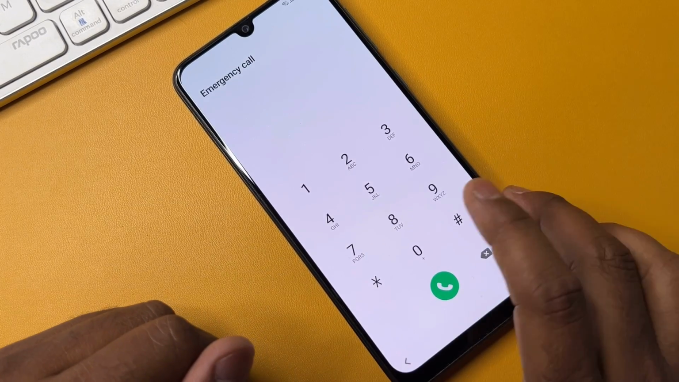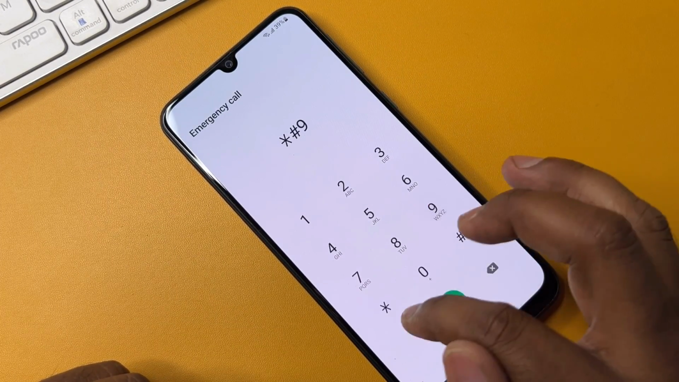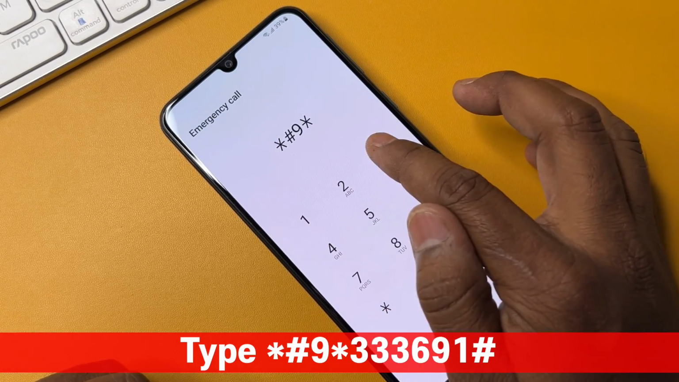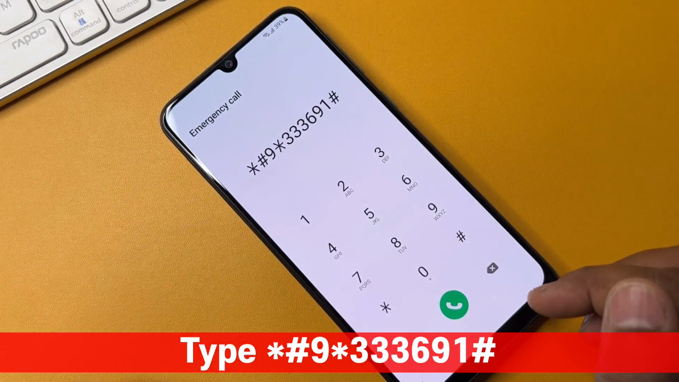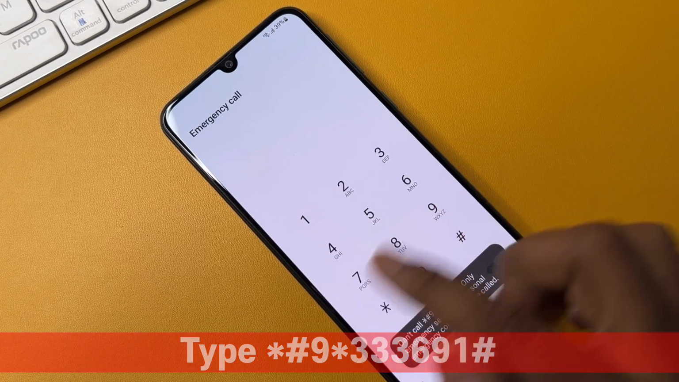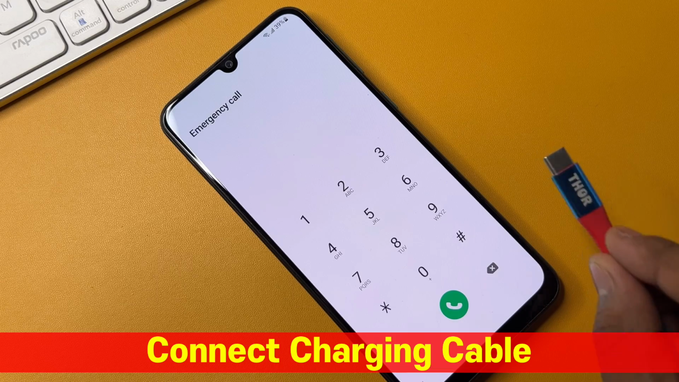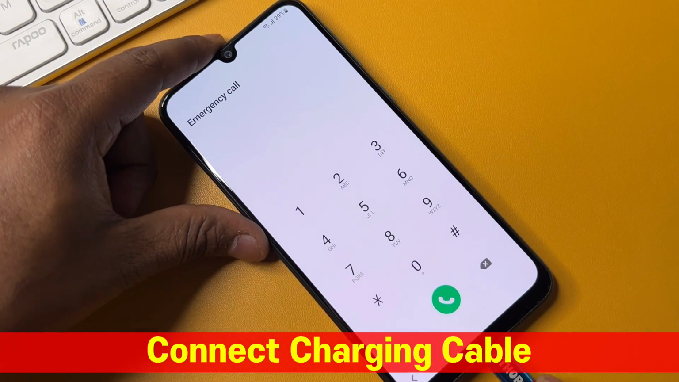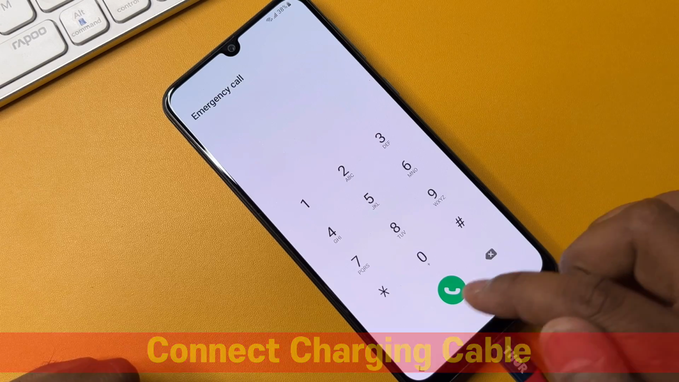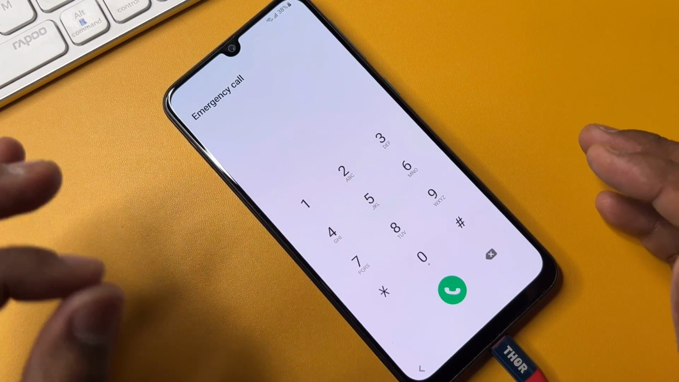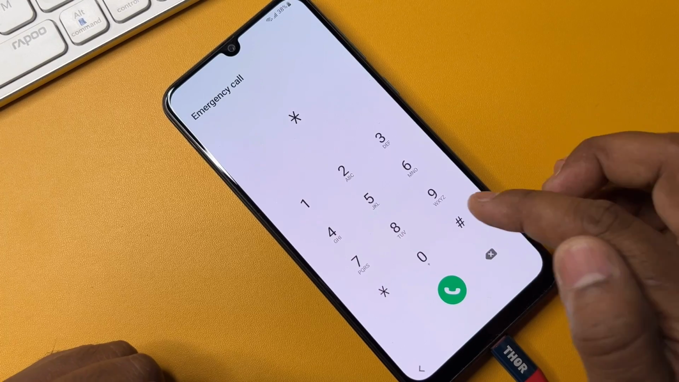After that you have to type a code here, and the code is *#9*333691#, and you have to call this code once only. After that you have to connect your data cable to your Samsung smartphone. Okay, when your charging has started, you have to take another step here, and you have to type a code again here.